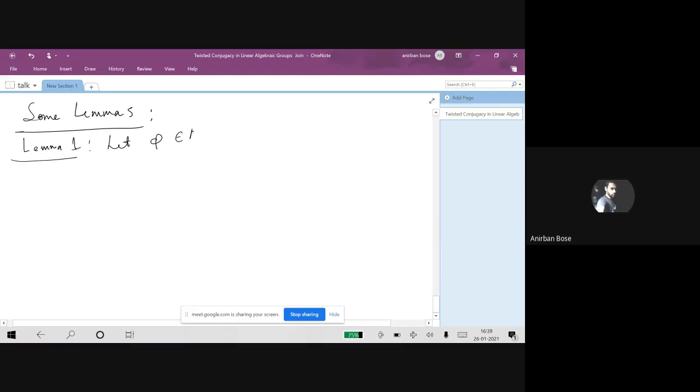Let phi belong to Aut G. Then for any small g coming from the group G, let I_g denote the inner conjugation by g. Then R of this is equal to R of that. And lemma 2.